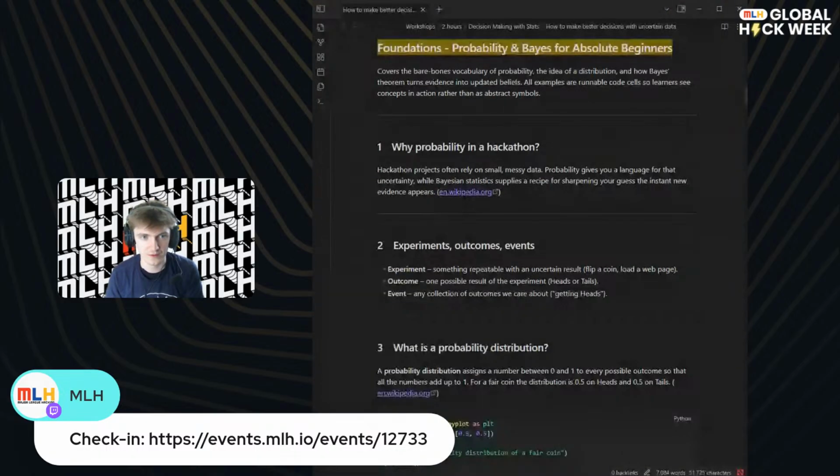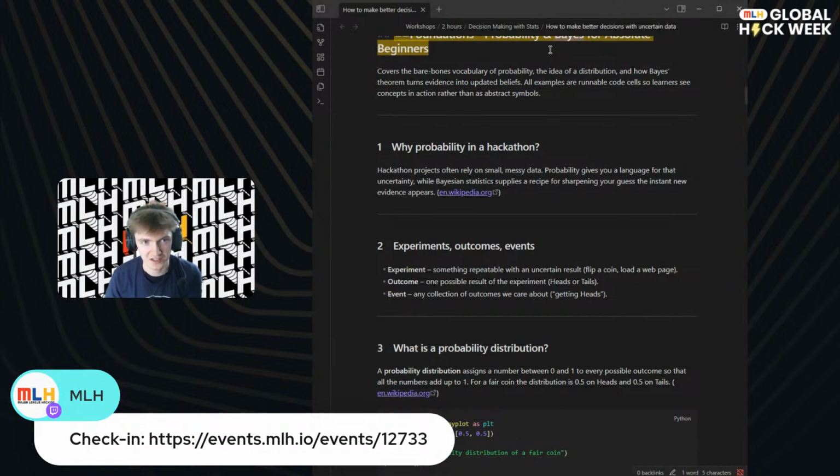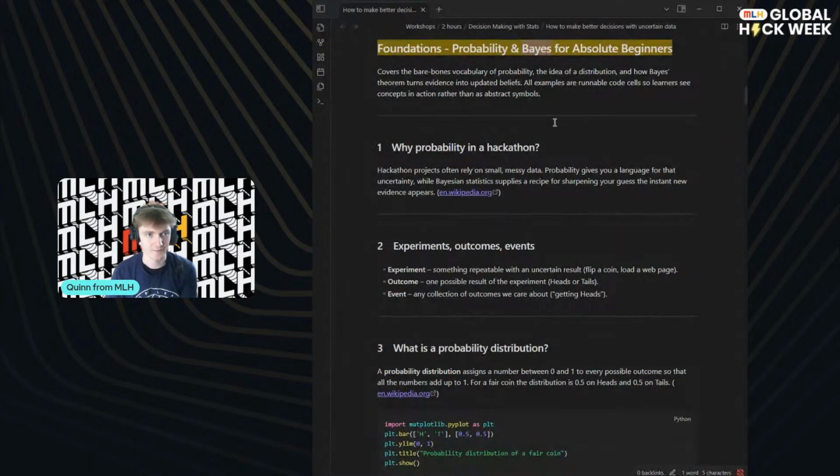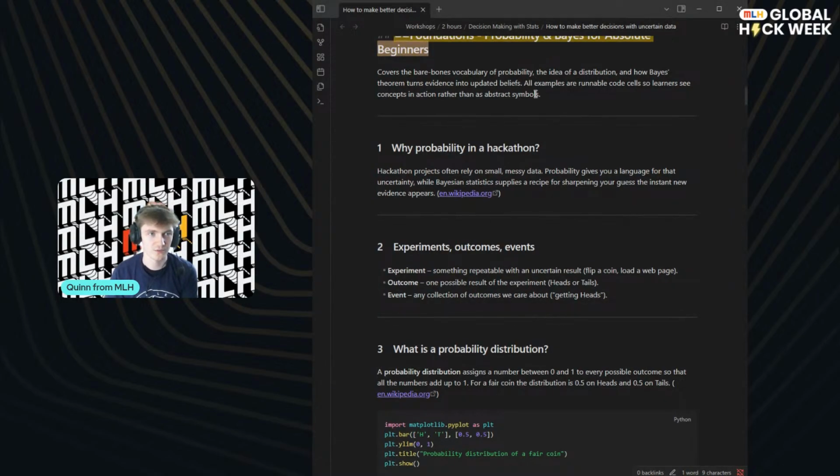Perfect. Okay. So hopefully you can see these notes up on the screen here. These are just some notes that I wrote up about what probability is, why we kind of care about it, all of the different keywords that we're going to be using, and a little bit about Bayes. Bayes is this guy who came up with Bayesian statistics, which you've probably heard. Probably most of you are familiar with machine learning. And if that's the case, lots of machine learning algorithms and so on use lots of Bayesian principles.